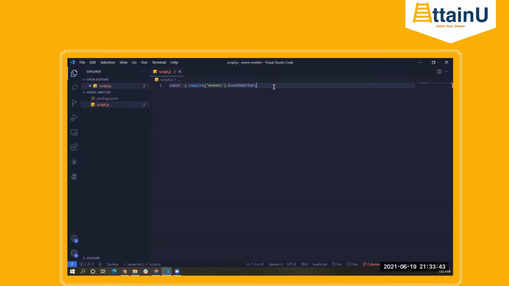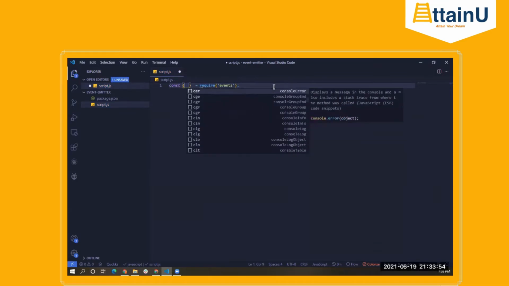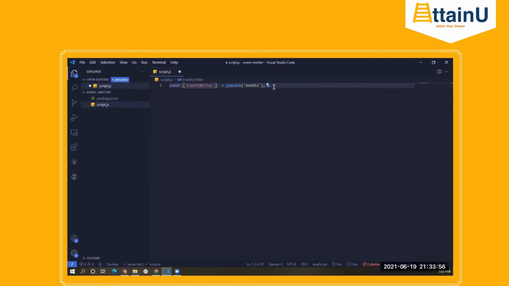So either we can use this, or we can use some destructuring, which is the better approach, I find. So from here, we have EventEmitter. So we are importing the EventEmitter class, right? So the EventEmitter class is imported. Now that we have imported our EventEmitter class, next step is to create an object out of it.